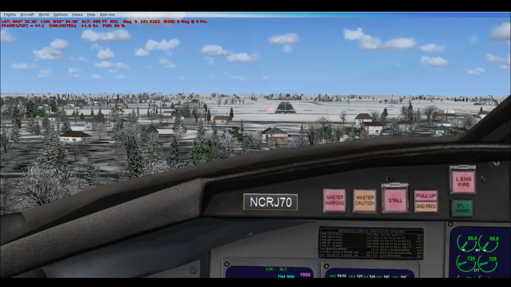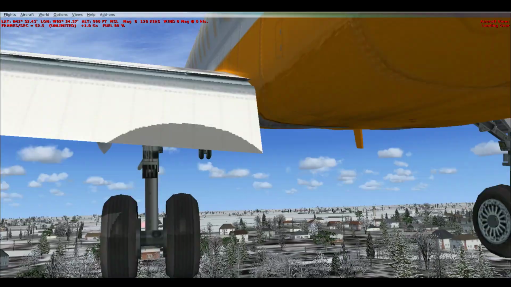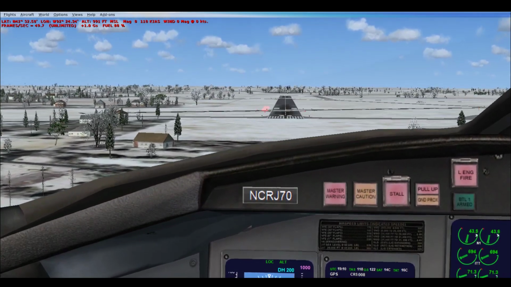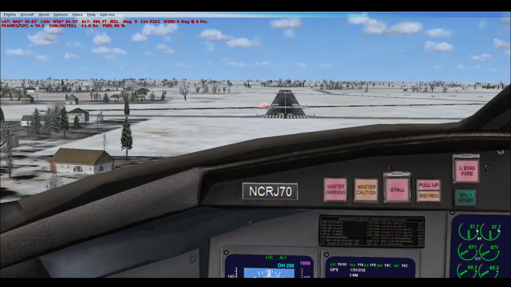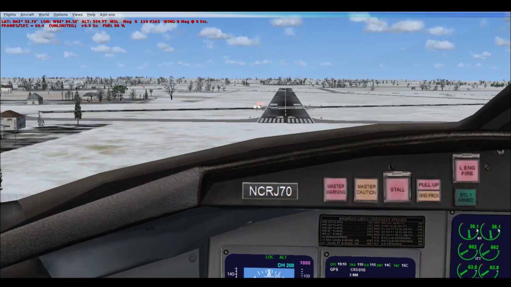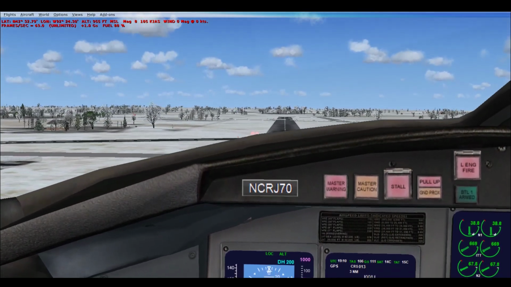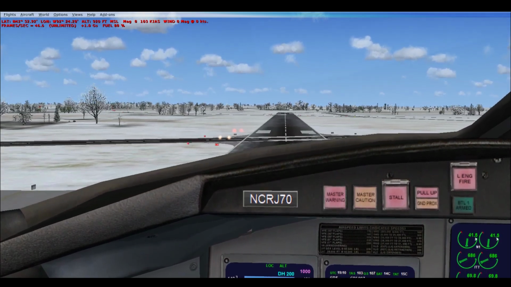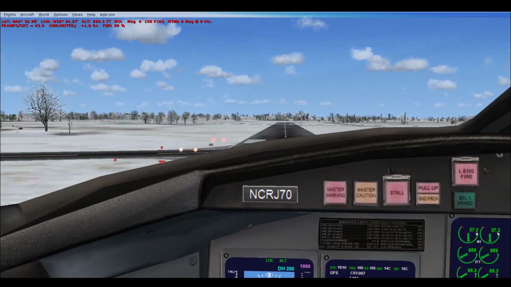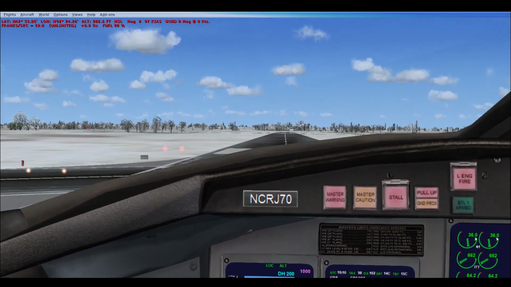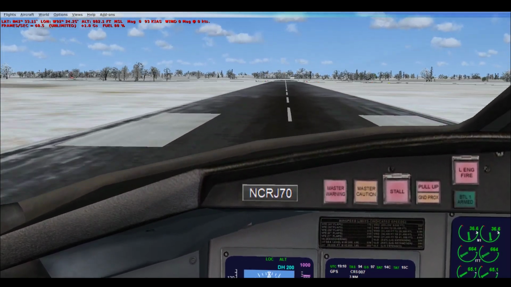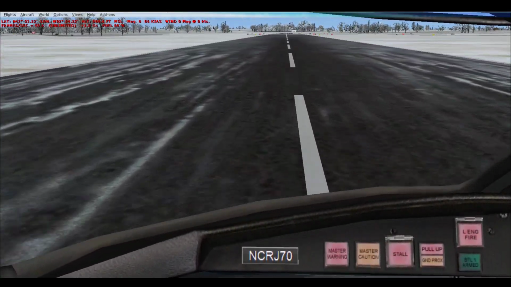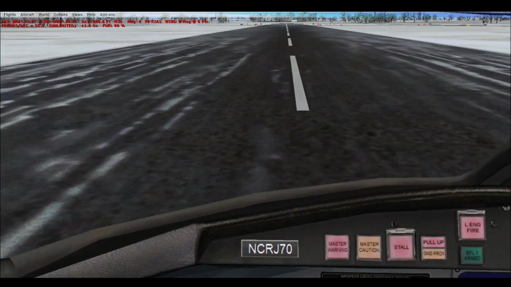So once we get close to the airport, or to the runway, you want to disengage the autopilot by pressing Z right about now, and go ahead and just slowly position the aircraft towards the runway, and then gently guide it down, reduce your speed, pull up a little bit, and then wait for the touchdown right there. Go ahead, perfect, reverse thrust, and there's your perfectly lined up landing.